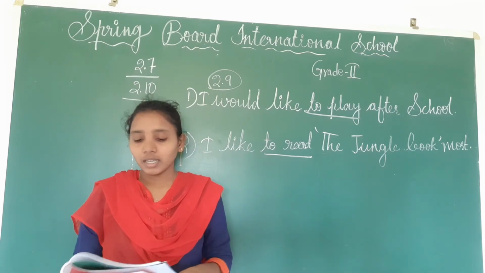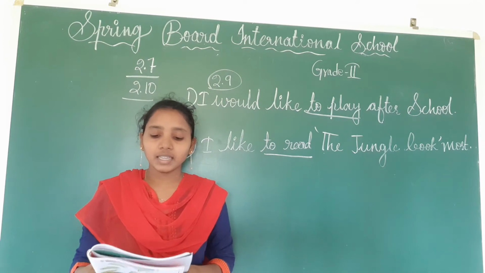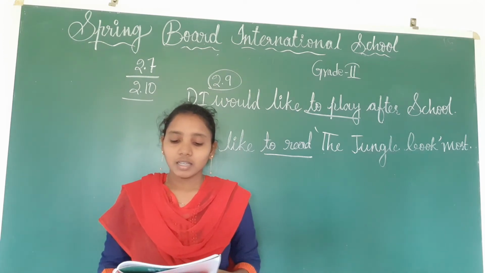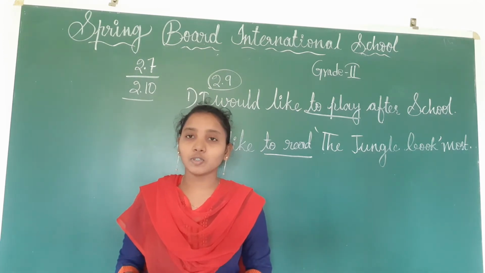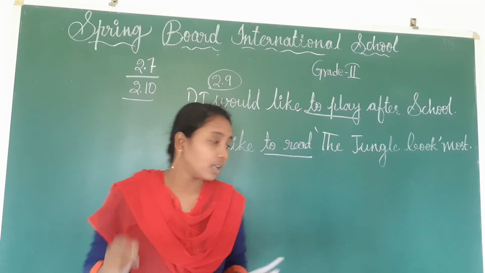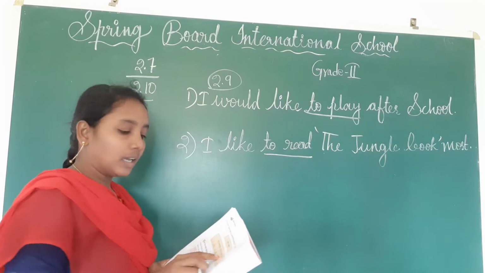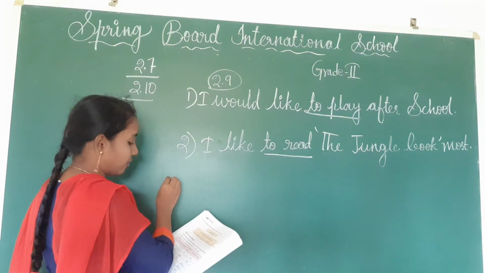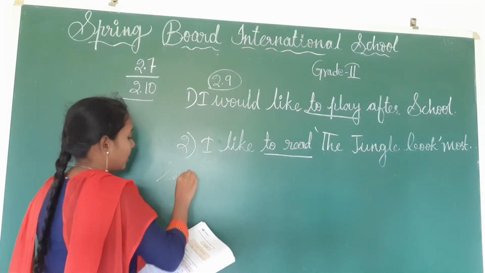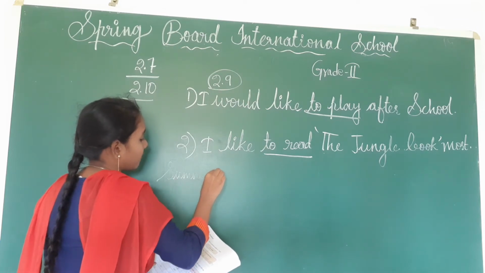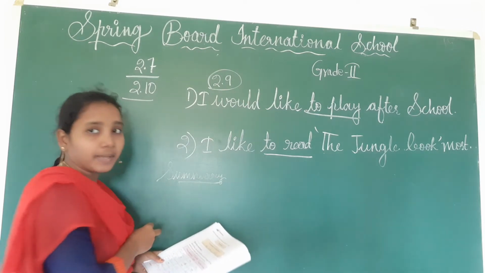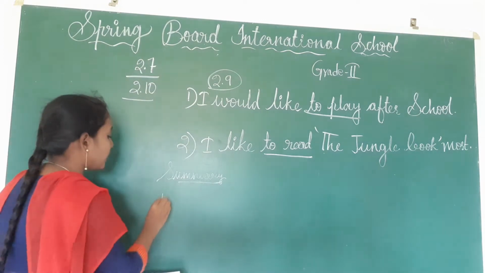And next one, in summary, fill in the blank with a sentence using to plus verb. For example, I like to eat cakes, and another one you have to write. Okay, in summary, write down, children, this sentence: I like to